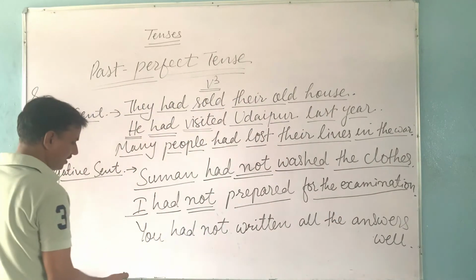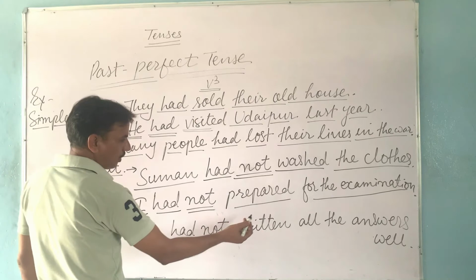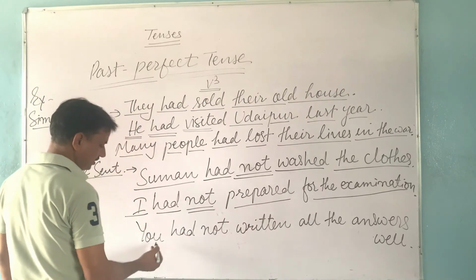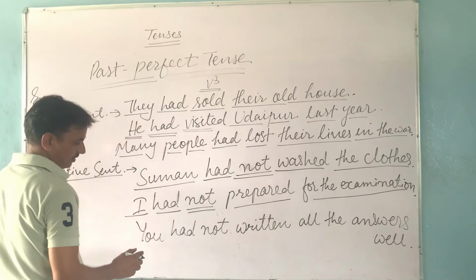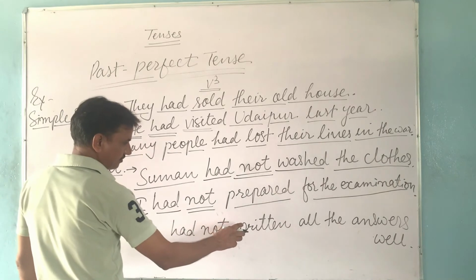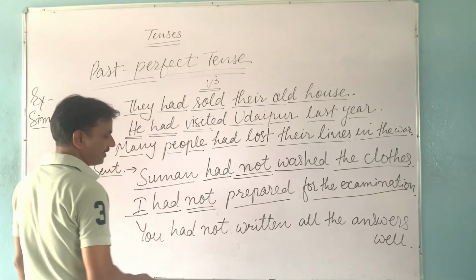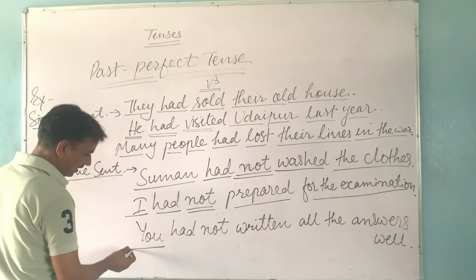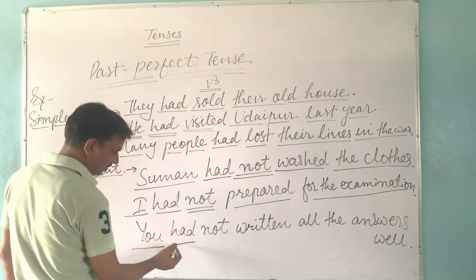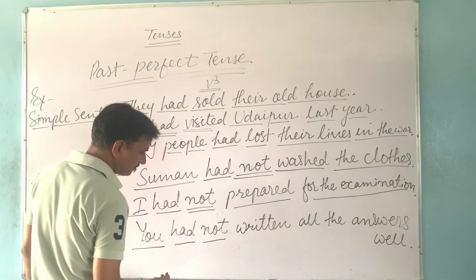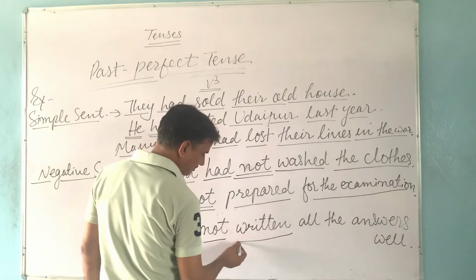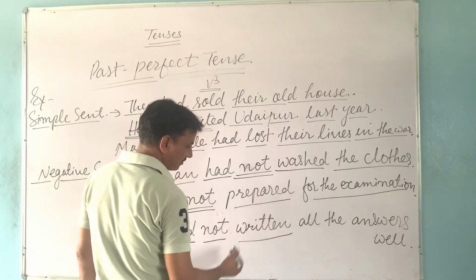To take the last example: you had not written all the answers well. In this sentence it is shown that the action of writing answers was not completed in the previous period. You is the subject, plural, had is the helping verb, not is set after the helping verb had, and the third form of the verb is written.